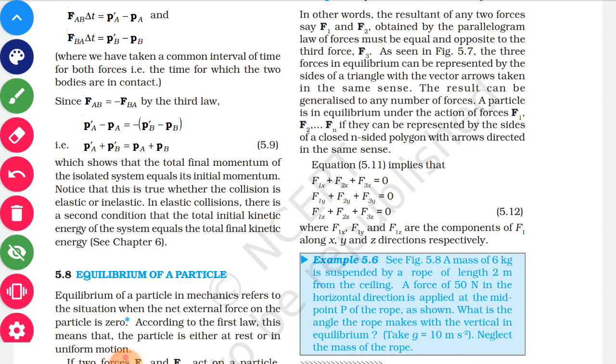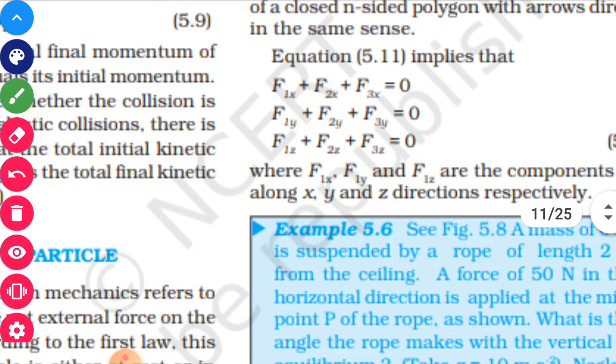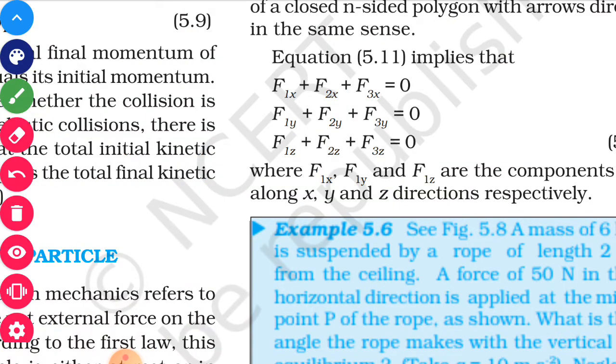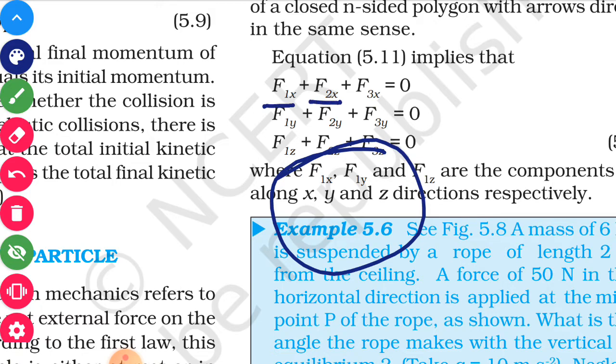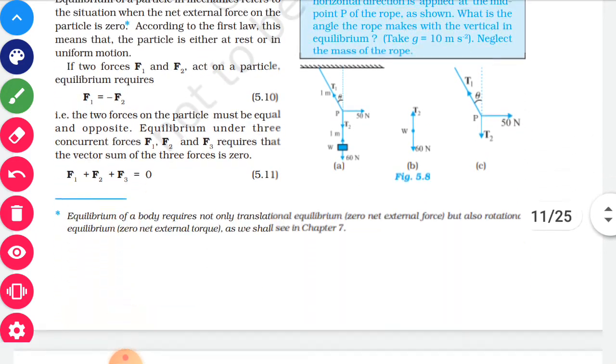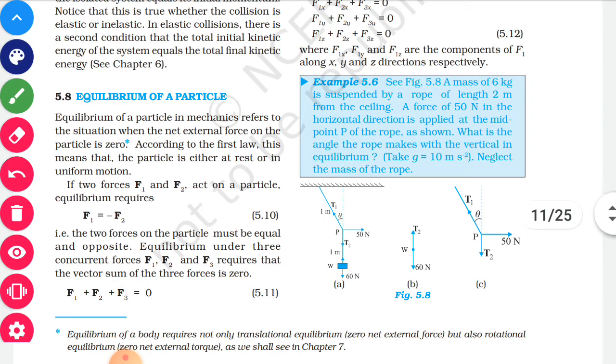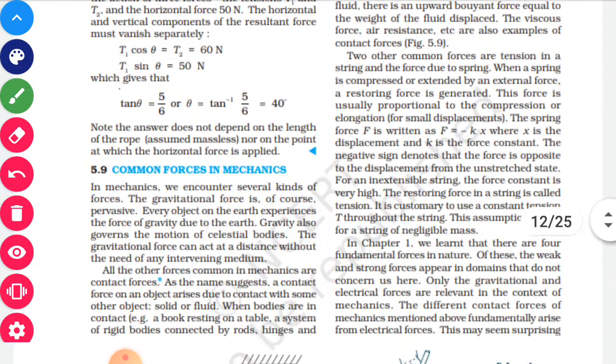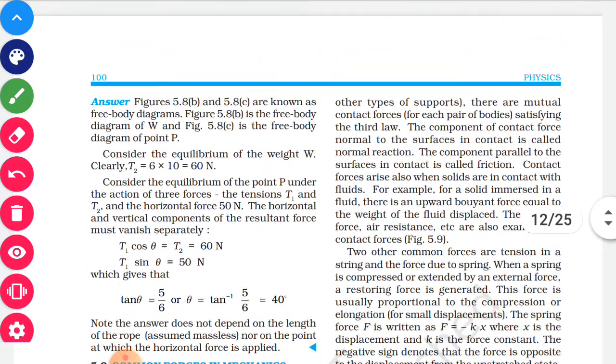This is shown here in the form of equations: the x component of the first force, the x component of the second force and the x component of the third force, the resultant is 0. Similarly, all the other components are 0. Now this example I will try to explain later, so you can understand it properly.